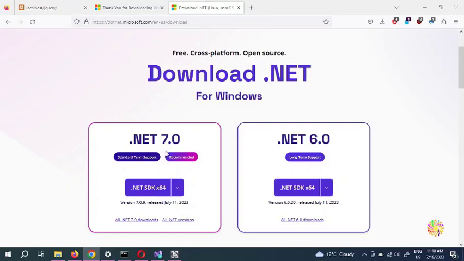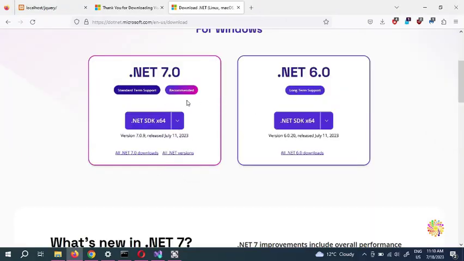So when your .NET is going to be installed, make sure you go to the https .net.microsoft.com/en-us and download. If you see this .NET screen, it means you've got .NET here. It's up to you if you want .NET 7 or 6, but I recommend you put .NET 7 because at the time of recording this video, we have C# 11, and C# 11 is compatible with .NET 7.